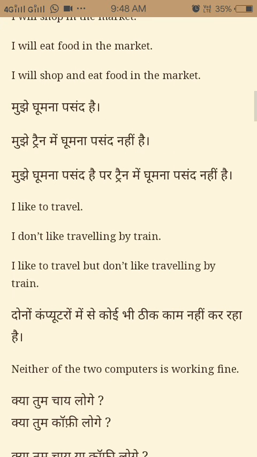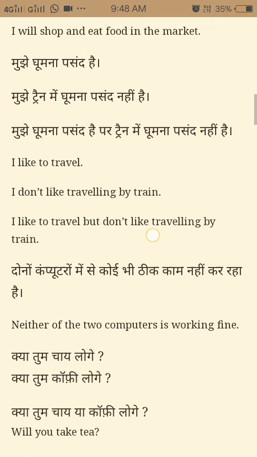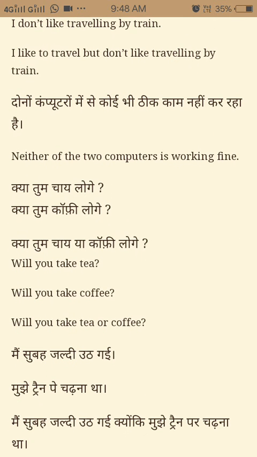Now the second example, I like to travel. I don't like traveling by train. Now the two sentences we have to make one sentence with the help of conjunction. I like to travel but I don't like travel by train. So this type we are using the conjunctions. Neither of the two computers is working fine. We can use this type of the conjunction also.